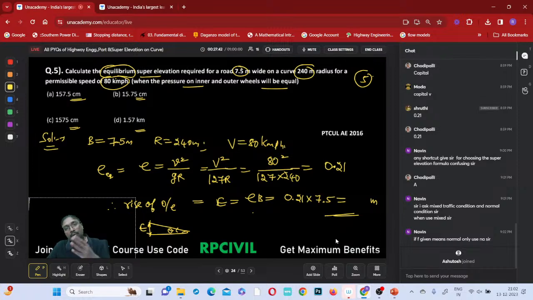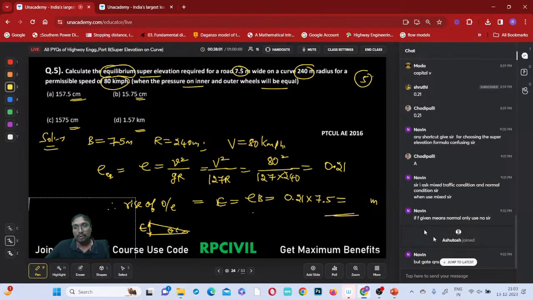Then E equals 0.75 V square by gR. Got it now, Naveen? Even though friction is given in the question, they have just asked to calculate the super elevation required for the mixed traffic condition. What is the design super elevation? Then you start with mixed traffic only. Okay.